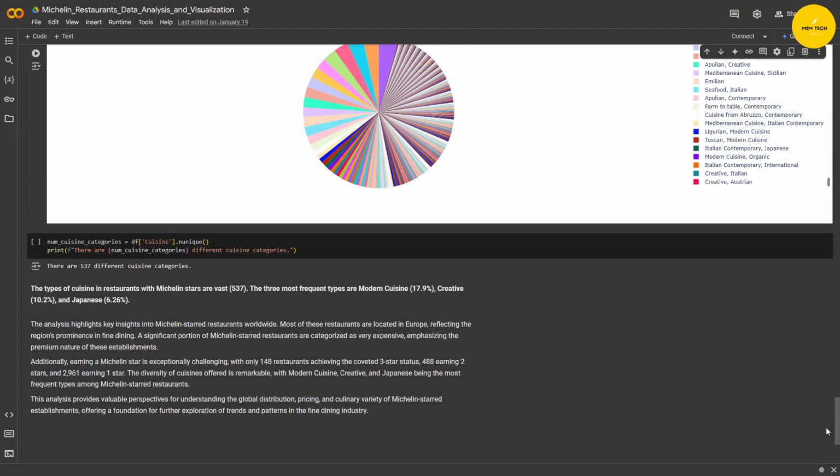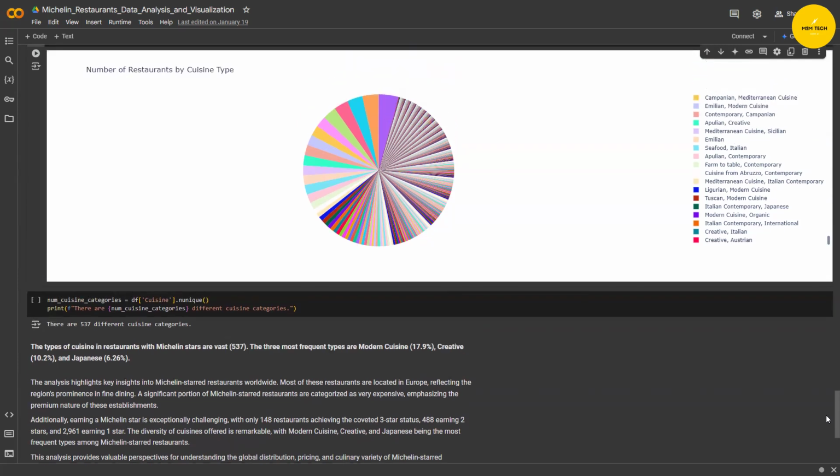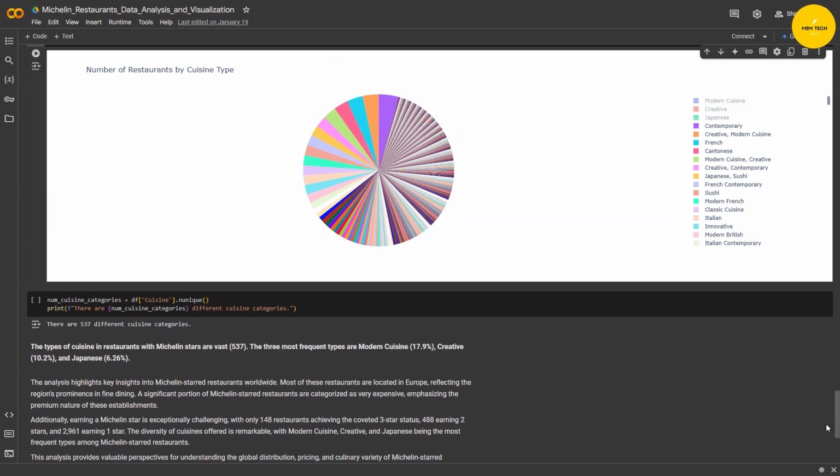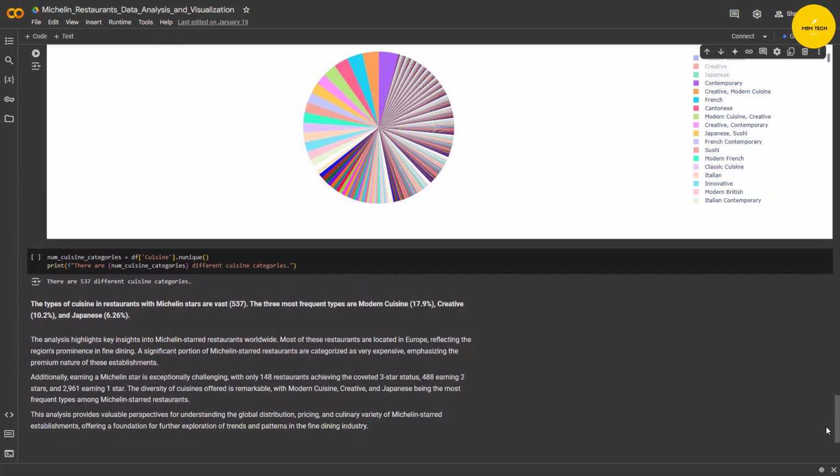Earning the Michelin star is super challenging. As we mentioned, only 148 restaurants achieved the 3-star status. The diversity of cuisines offered here is remarkable. We have many types of cuisines represented.